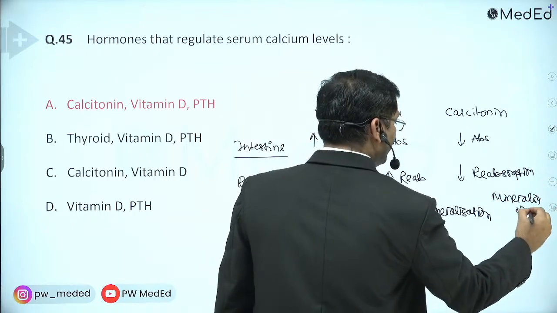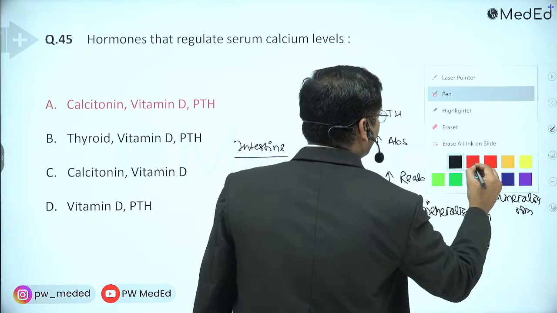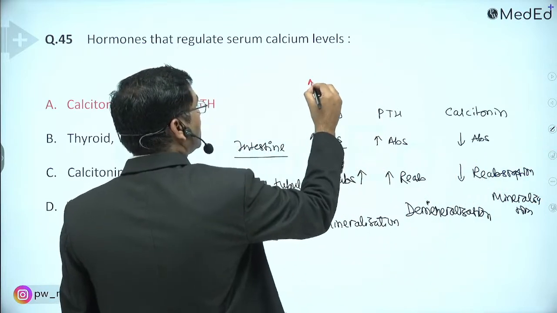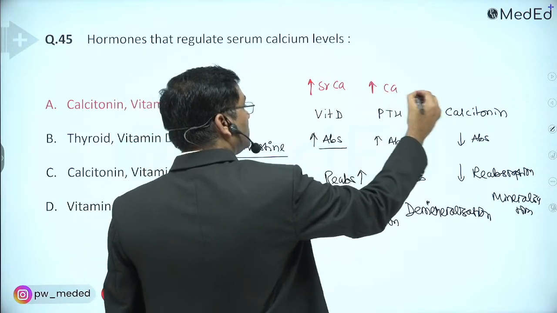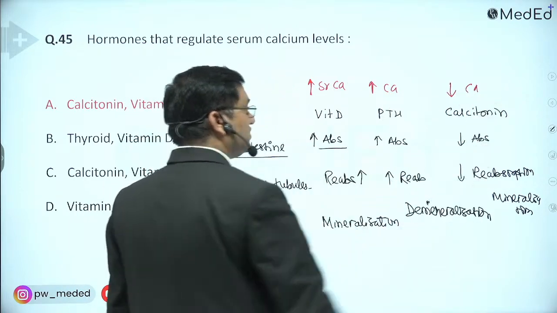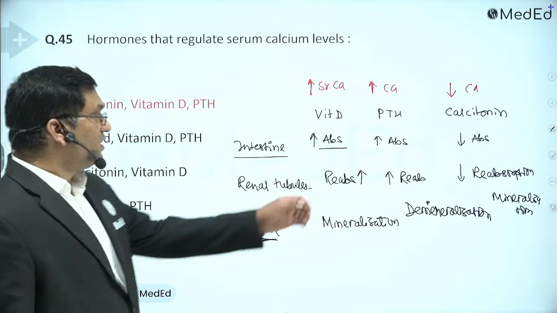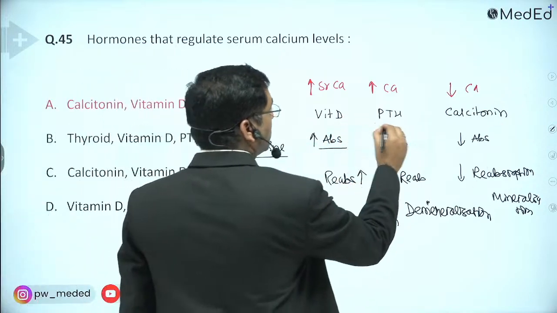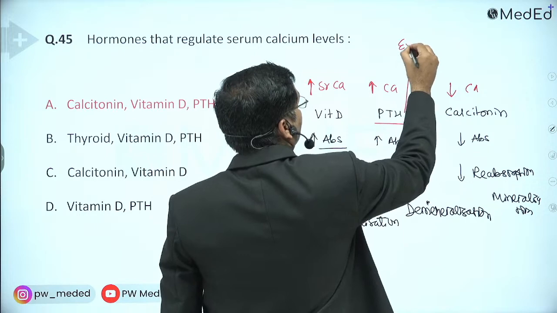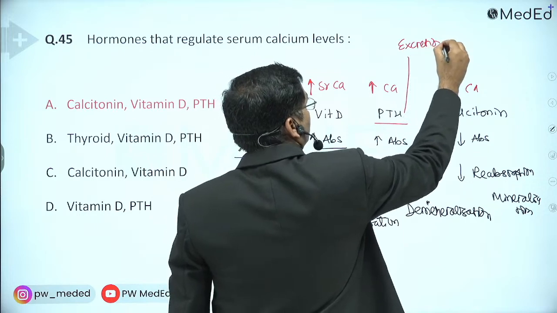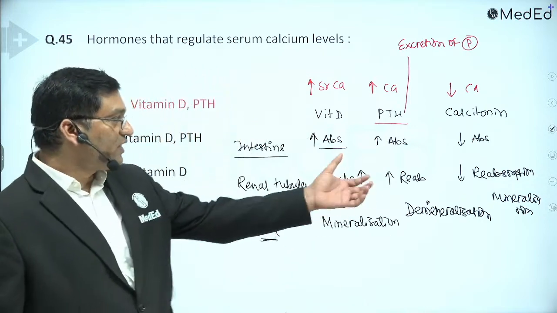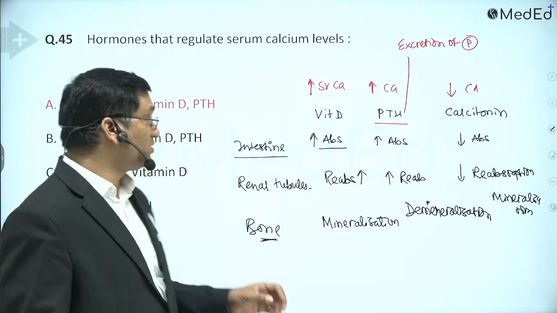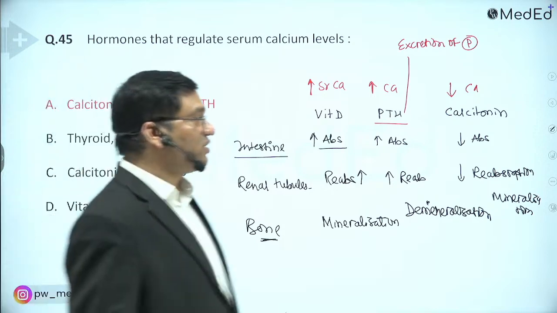What is the ultimate effect? Vitamin D increases the serum calcium level. Parathyroid hormone increases the calcium. Calcitonin decreases the calcium. Parathormone causes the excretion of phosphorus from the renal tubule. So parathyroid hormone is responsible for excretion of phosphorus. So these three are related with calcium and phosphorus.